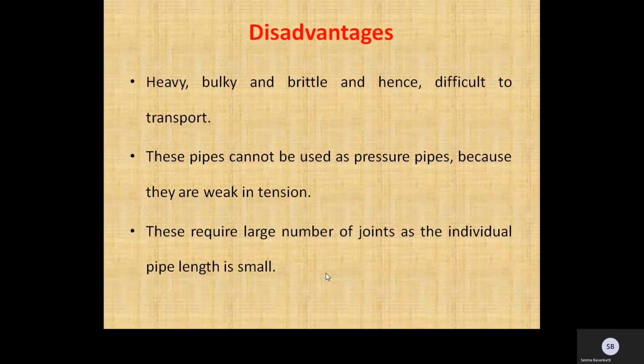They are weak in tension and hence they cannot be used where sewage is to be carried under pressure. These sewers are bulky and heavy and hence it is difficult to handle, transport and load. So these are the disadvantages of stoneware sewers.